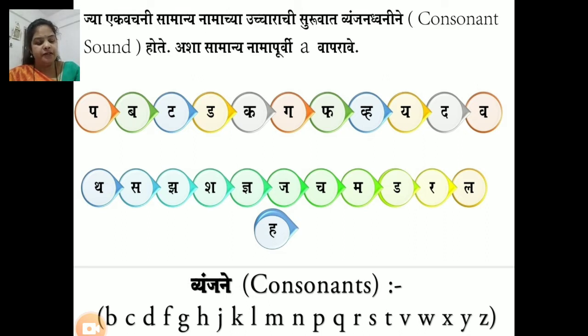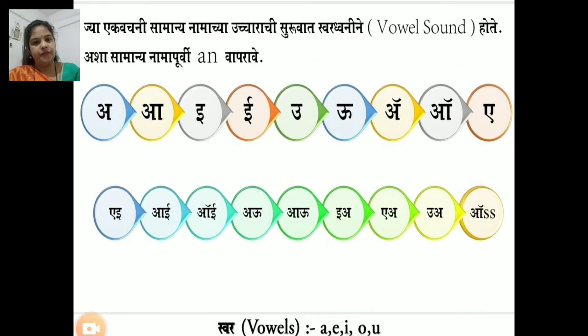There are 21 consonants: B, C, D, F, G, H, J, K, L, M, N, P, Q, R, S, T, V, W, X, Y, and Z. So these are the 21 consonants. Article an is used before a singular common noun starting with a vowel sound. A, E, I, O, U are the 5 vowels.